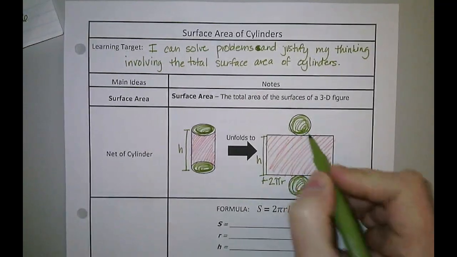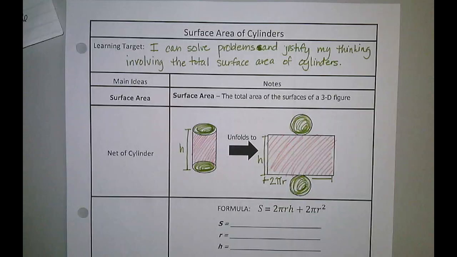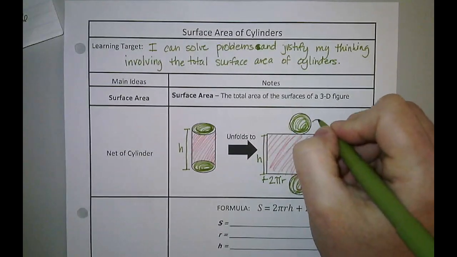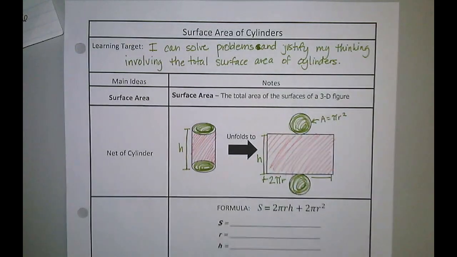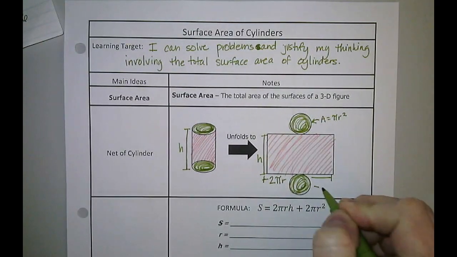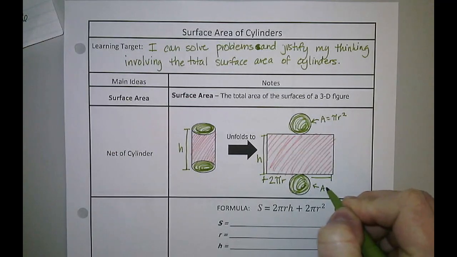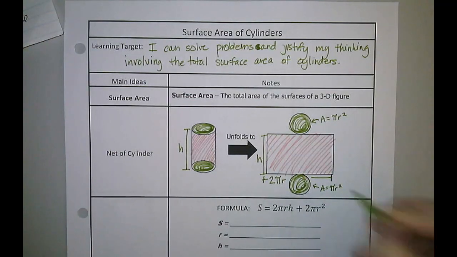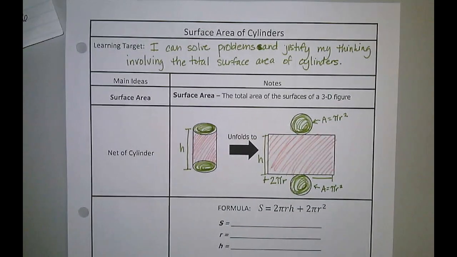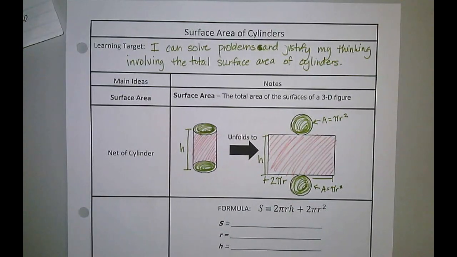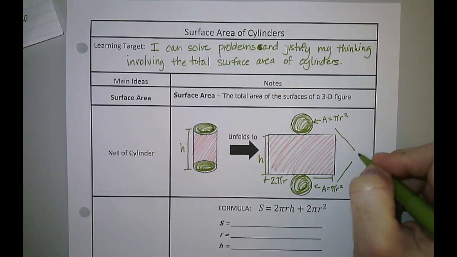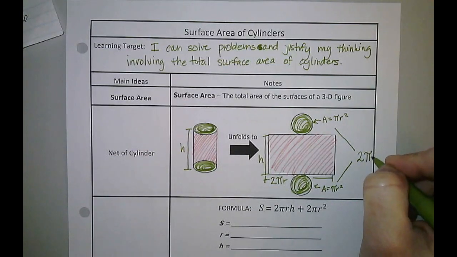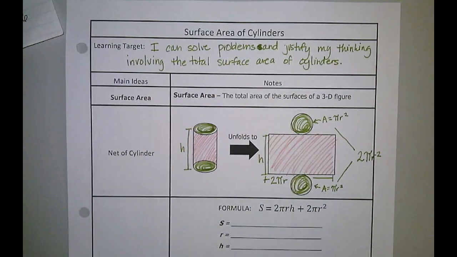Now, how do I find the area of a circle? Remember, I told you the area of each circle is pi r squared. That means the area of this circle is also pi r squared. When we're looking at a cylinder, we have a top and a bottom, so if we bring those together, we have 2 pi r squared, because there's two of them.